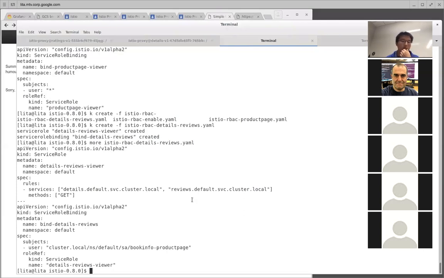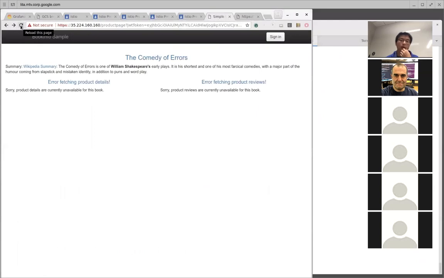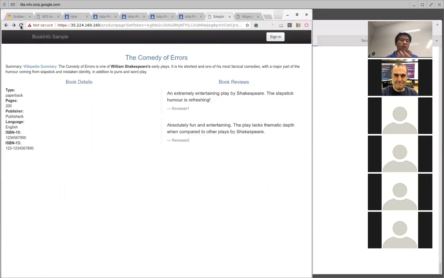So since this one is deployed, if I click here, we'll see the whole page again. So that means we have the access. And in this demo, we just demoed mTLS for service-to-service authentication and end user authentication and the stats and also the RBAC. I think that's pretty much it.